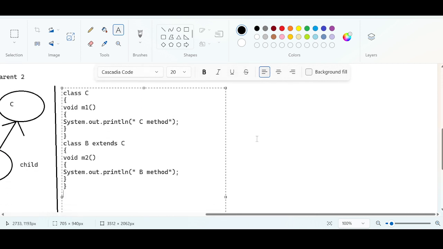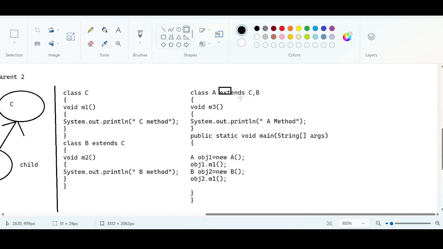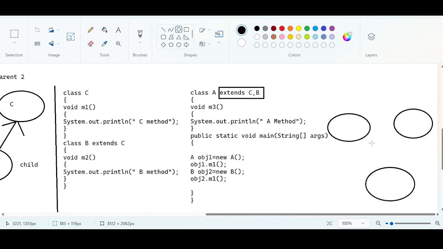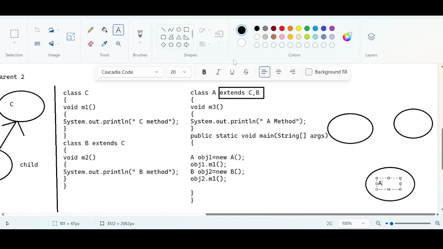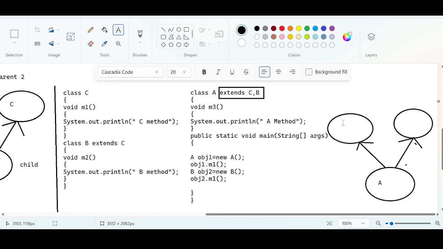Now this is our program. Let us draw the structure, guys. See that there is a thread here. After the extends keyword, we are using two classes, C comma B, right? So there is class A, and there is class C and class B. This class A is getting extended to two other classes. I can say that one child is having two parents. It is representing multiple inheritance. C, B.